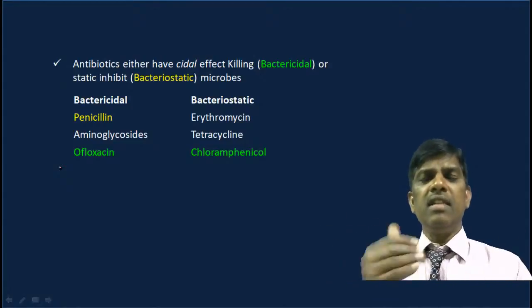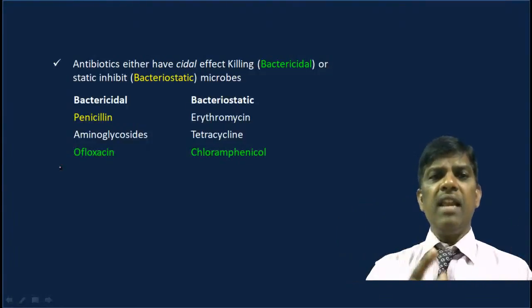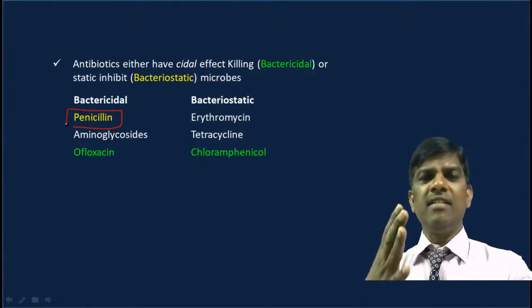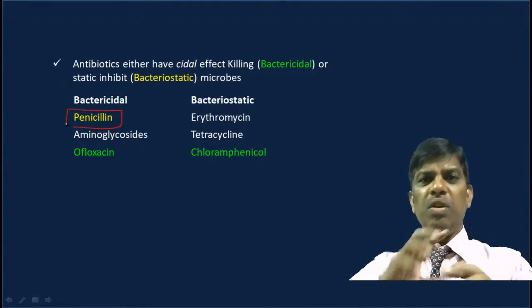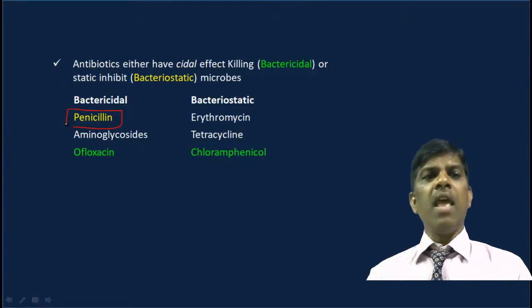Since we are discussing bacteria, bactericidal and bacteriostatic. Just now what I said, penicillin is bactericidal. Yes, it kills. Gram negative bacteria, though it is having two layers, it kills the gram negative bacteria.